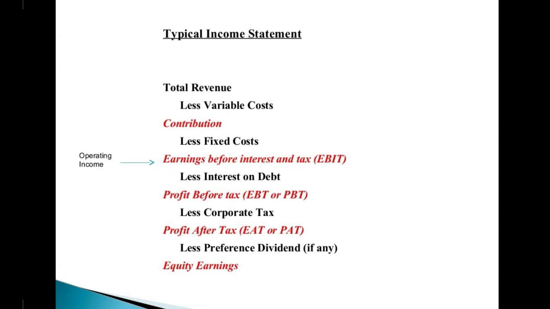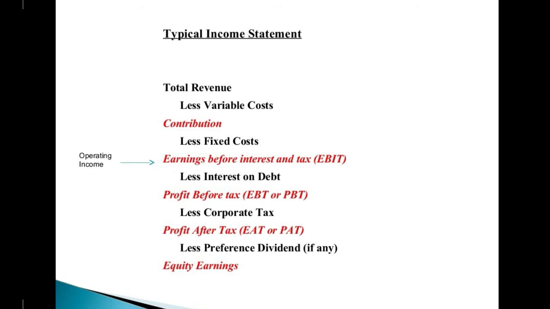Typically, this is the income statement. On the top line we can see the total revenue, right? From revenue, less variable cost, then we get the contribution, then again less fixed cost, right? Then you will get the total income. From there you have to deduct the interest on the debt. Once you deduct it, you will get the profit before tax, right?